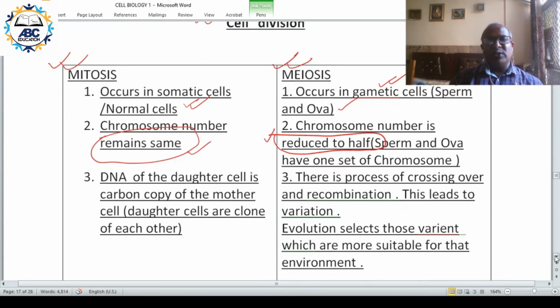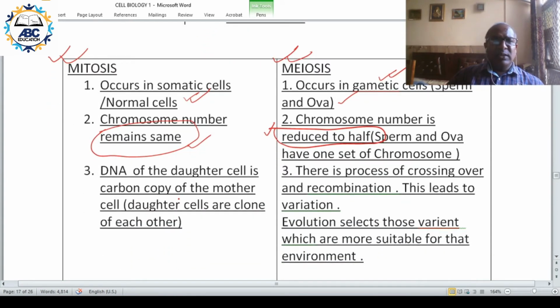In mitosis, the DNA of the daughter cells, or the cells formed after mitosis, are carbon copies of one another. That is, they are clones. So the cells formed by mitosis are clones of each other.